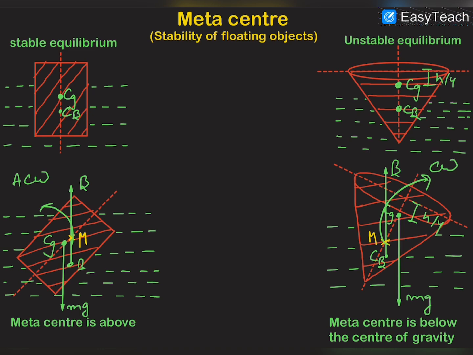So we can say that when the metacenter is above the center of gravity, that position is a stable equilibrium position, and when the metacenter is below the center of gravity, that position is an unstable equilibrium position.